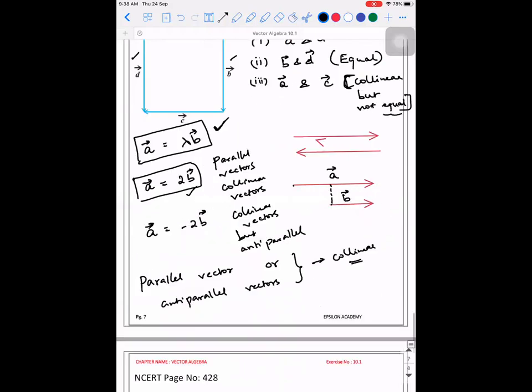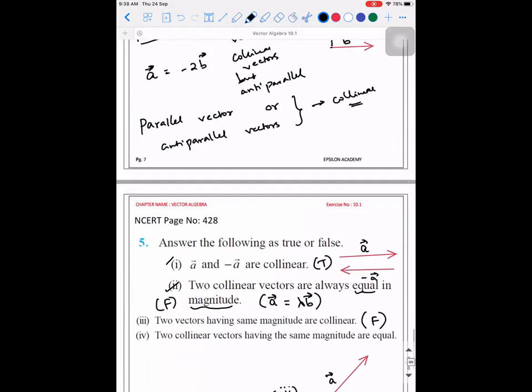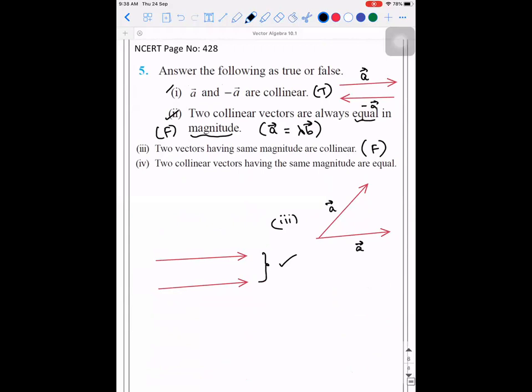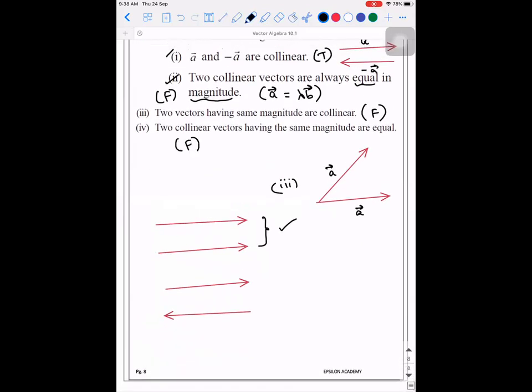There is another scenario also possible. What is it? This is one set. If I take only this set, yes, it is true. But I mentioned one important point: anti-parallel vectors are also collinear, meaning they can have opposite directions as well. So the answer for the last one is false.